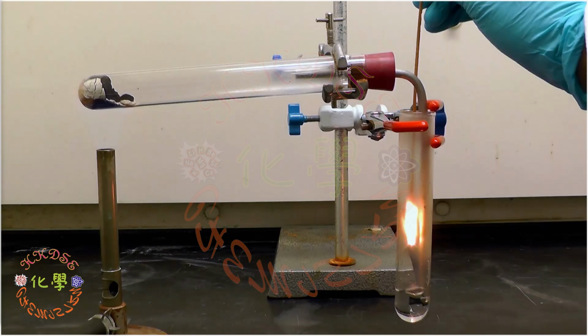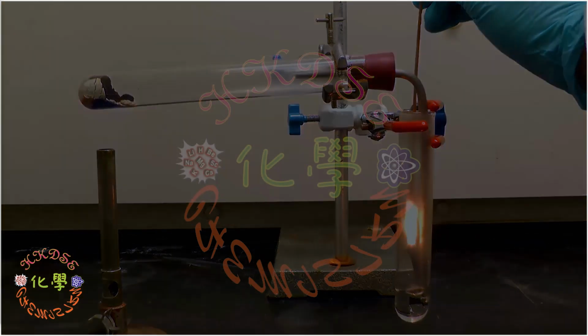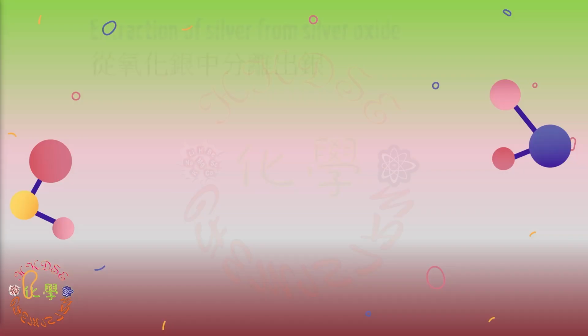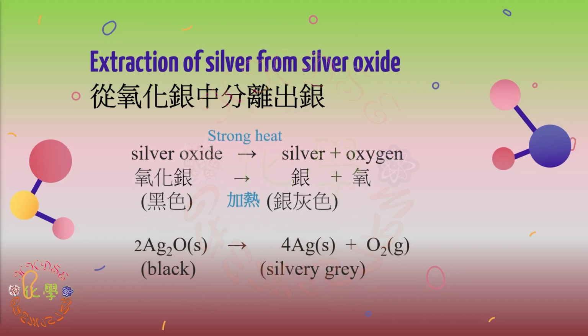Therefore, when silver oxide is heated strongly with a roaring non-luminous flame, it decomposes to give silver and oxygen gas. The following is the chemical reaction formula of the decomposition of silver oxide after heating.